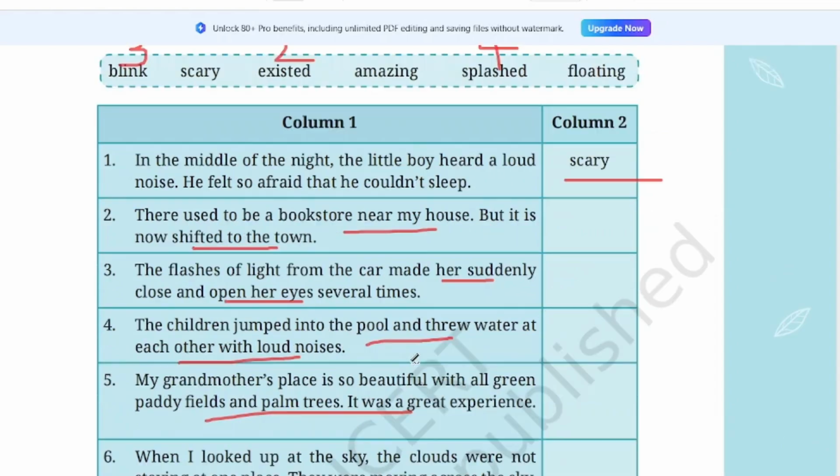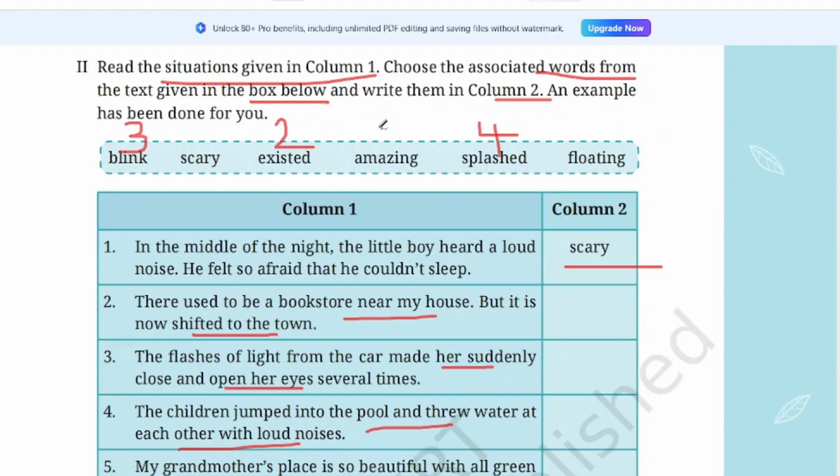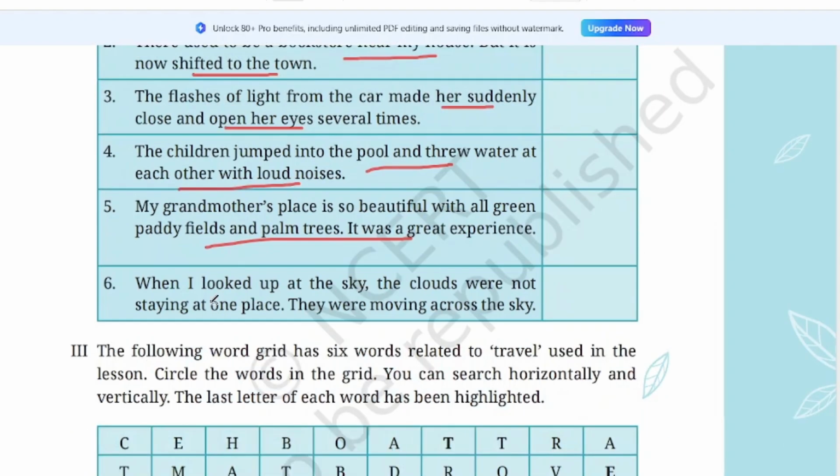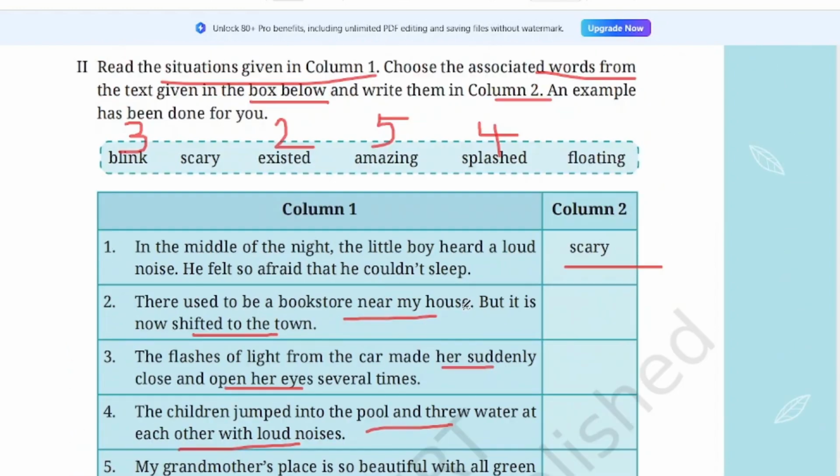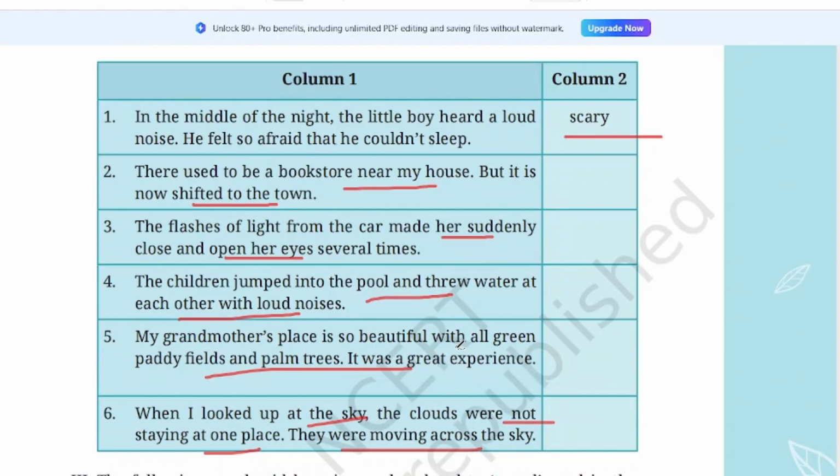It was a great experience. So we can say amazing experience. When I looked up at the sky, the clouds were not staying at one place. They were moving across the sky. So what is it? Floating. So these words you can write in column 2.